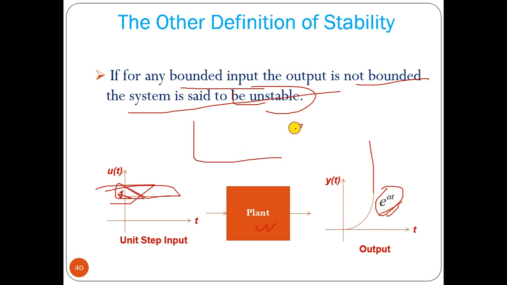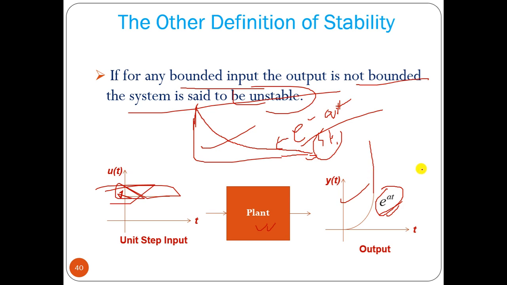Now if the response is e to the power minus at, then it will be a stable system. Why? Because e to the power minus at starts from some point and ends at 0. If you put t equal to infinity, e to the power minus infinity equals 0. So this is stable, but this is unstable.